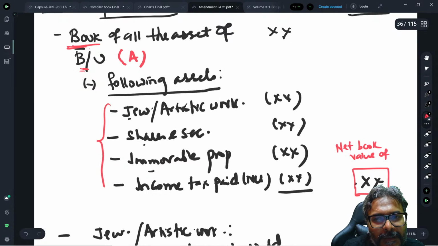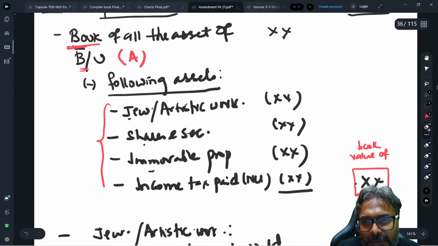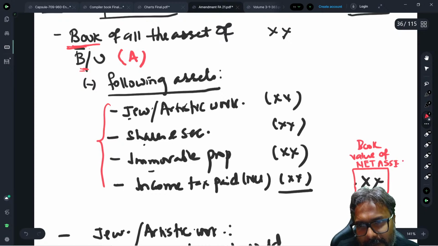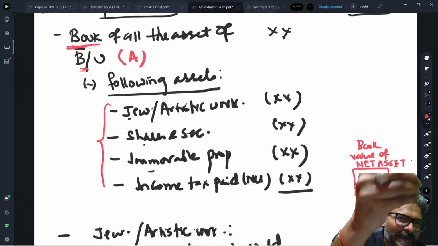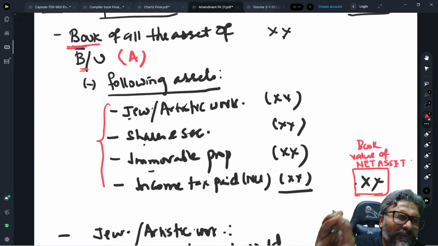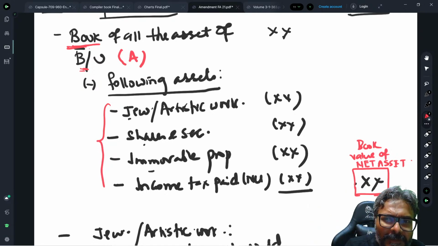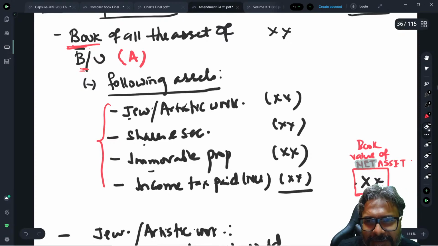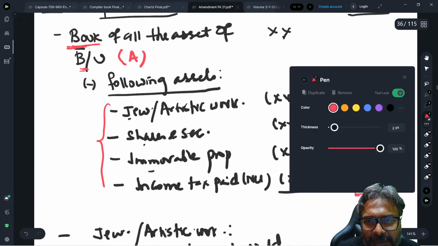of, students, the correct word is book value of net asset, that is with excluding the following asset, the book value of the net asset, or the correct word instead of net asset is the remaining asset, book value of the remaining asset.